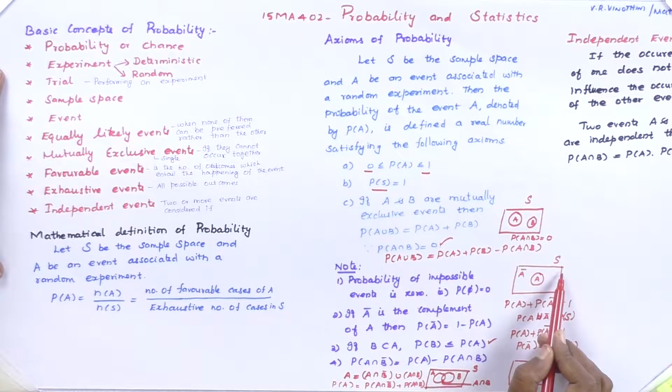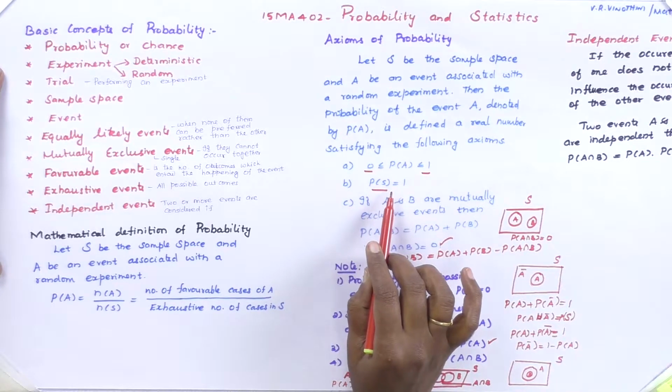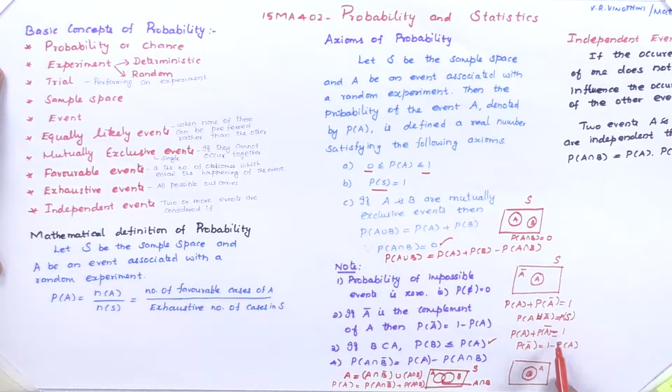For example, we consider the sample space S, and in that sample space we consider one event A. Other than A is A bar. The sum of these two probabilities, P of A plus P of A bar, is equal to 1. This 1 is P of S, the total probability of the sample space. From the second axiom of probability, P of S is equal to 1. Therefore, P of A plus P of A bar equals 1, so P of A bar is equal to 1 minus P of A.